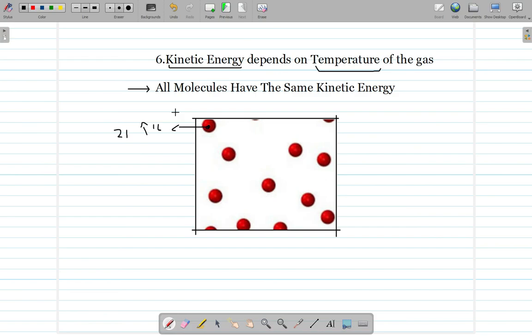Now this was all from the kinetic theory of gases. In the next topic we will study the kinetic theory of liquids and the kinetic theory of solids.